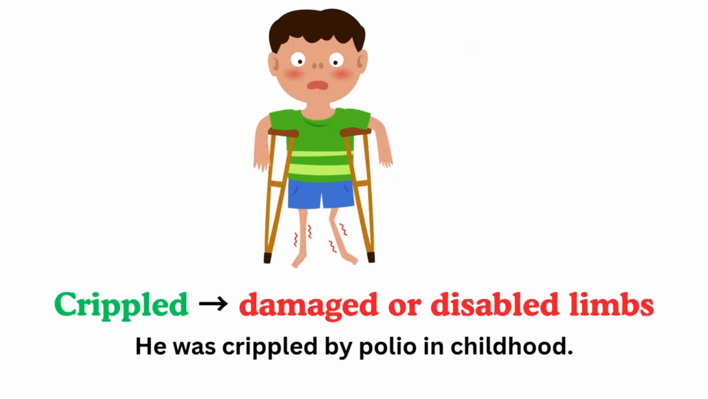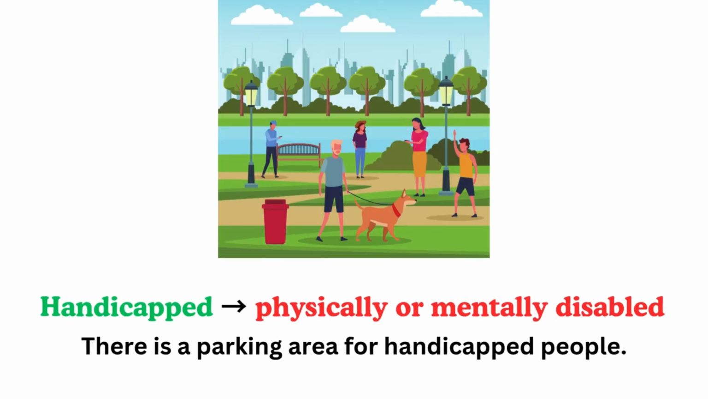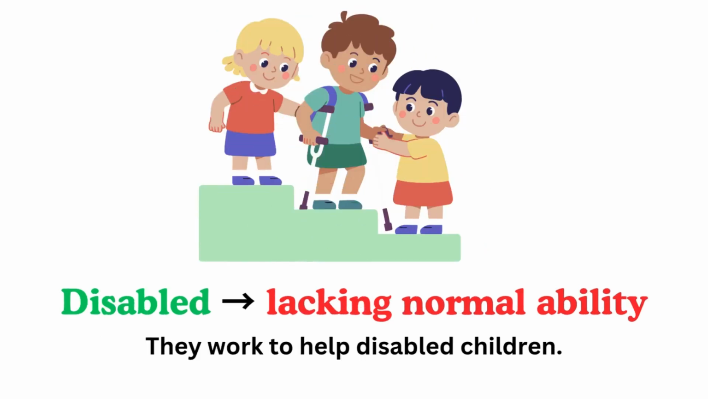Crippled, meaning damaged or disabled limbs. For example, he was crippled by polio in childhood. Handicapped, meaning physically or mentally disabled. For example, there is a parking area for handicapped people. Disabled, meaning lacking normal ability. For example, they work to help disabled children.